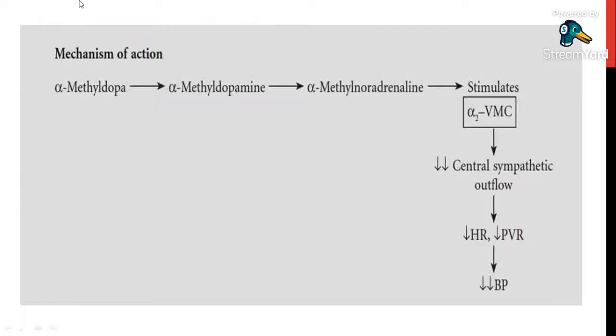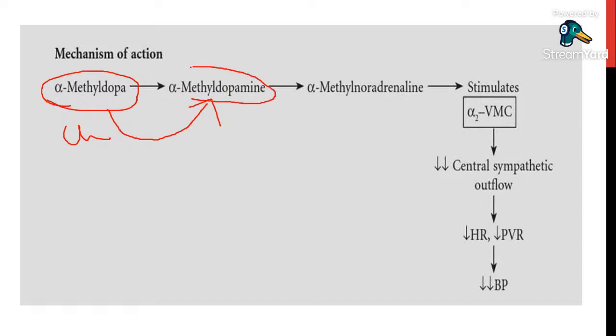I'll give you clarity here. When alpha methyl dopa is given, actually alpha methyl dopa is available in prodrug form, and alpha methyl dopa and clonidine both are drugs of choice in pregnancy because they don't have other direct actions, teratogenic actions. Alpha methyl dopa enters the blood brain barrier and is converted into alpha methyl dopamine. Alpha methyl dopamine is the active form.